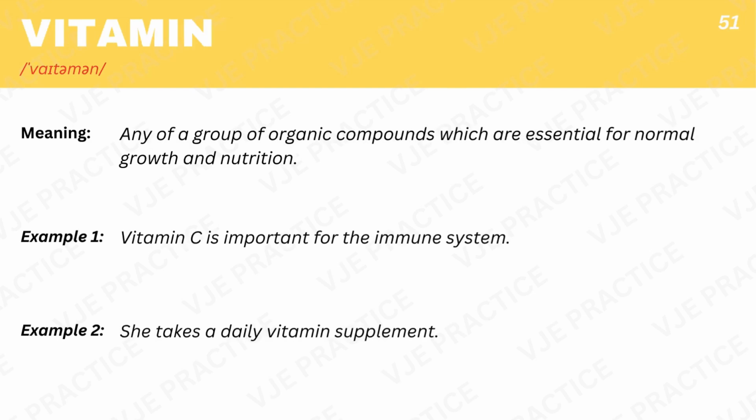Vitamin. Any of a group of organic compounds which are essential for normal growth and nutrition. Example 1. Vitamin C is important for the immune system. Example 2. She takes a daily vitamin supplement.